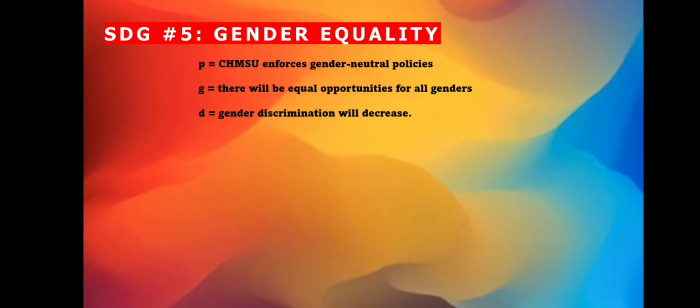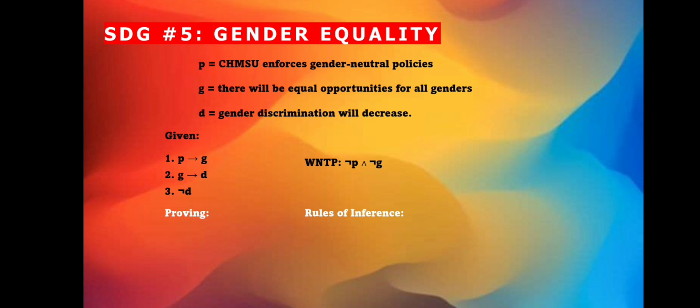Now, we are given that variable P represents KAMSU enforces gender-neutral policies, variable G represents there will be equal opportunities for all genders, and variable D, gender discrimination will decrease. Now, let's talk about the given premises. P implies G is premise 1, G implies D is premise 2, the negation of D is our premise 3. Our goal is to logically conclude that KAMSU does not enforce gender-neutral policies and there will be no equal opportunities for all genders. To prove, let's use the rules of inference to derive our desired conclusion.